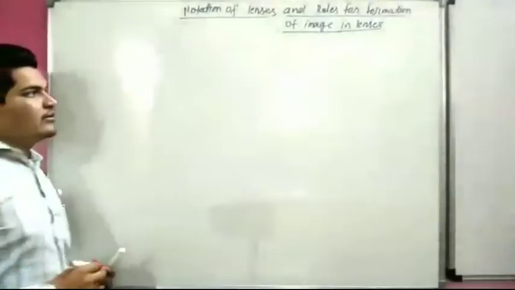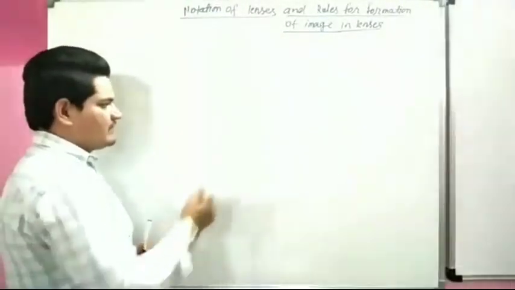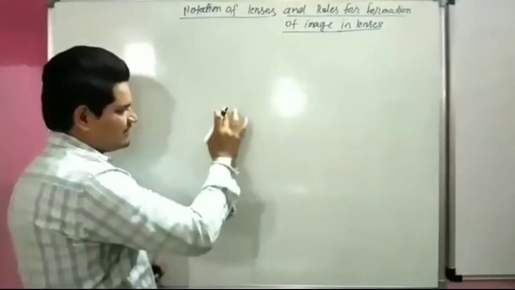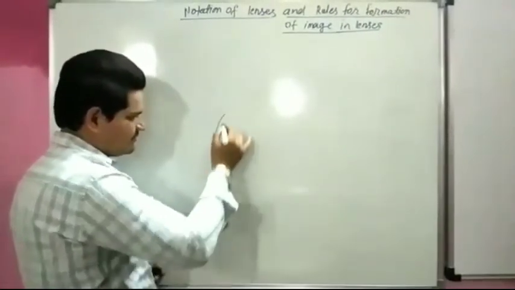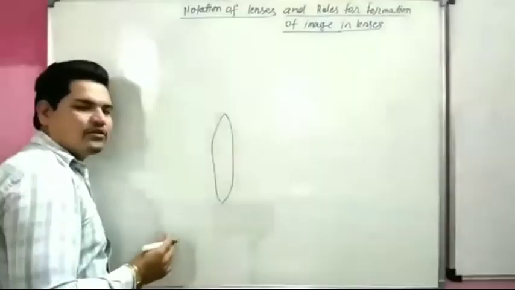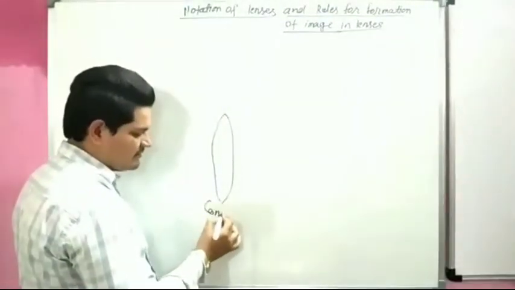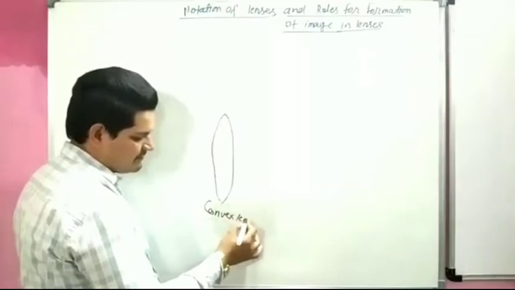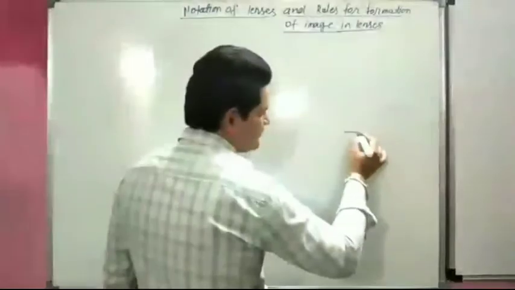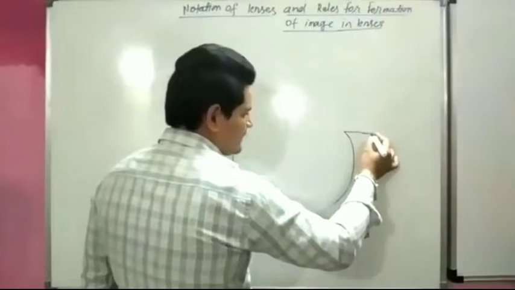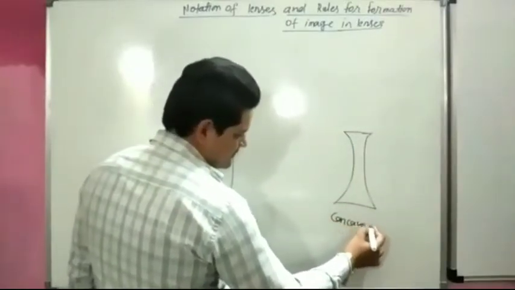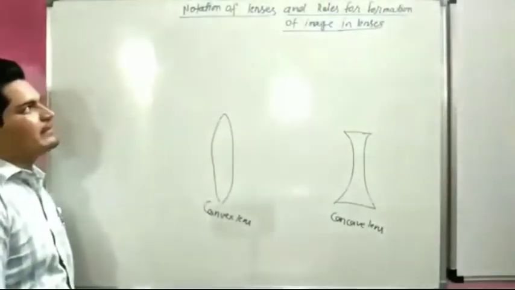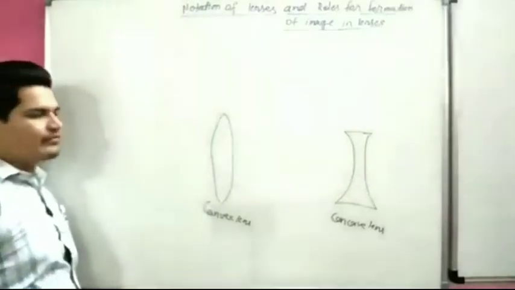So consider two lenses. This is our first lens, the convex lens, and this is the concave lens. We are going to start the notation of lens.